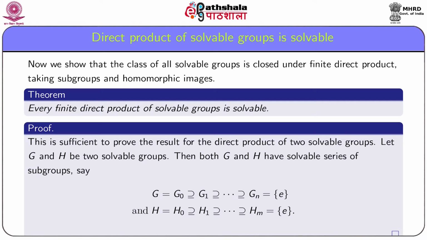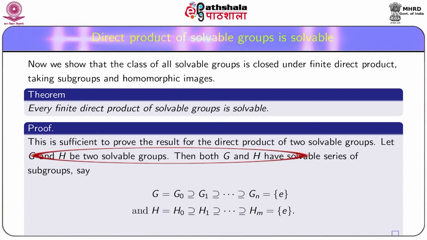Now, we show that every finite direct product of solvable groups is solvable. Since we are considering only finitely many solvable groups in the product, it is sufficient to prove the result for the direct product of two solvable groups. Let G and H be two solvable groups.